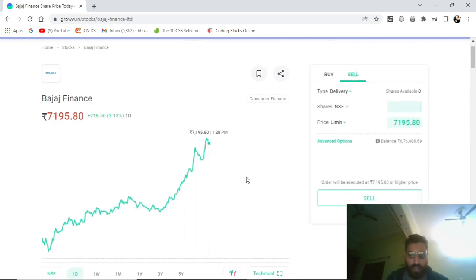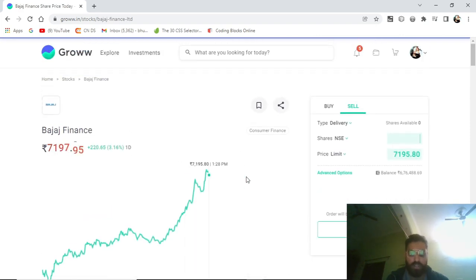It's Bajaj Finance. Now, first I will tell you why we do intraday trade. Before that, if you want to do intraday trading, change this type to intraday. First it was showing delivery. When you click over it, it will change to intraday.